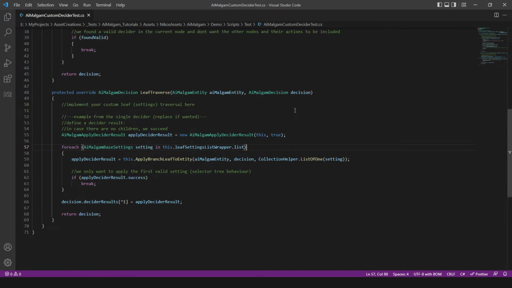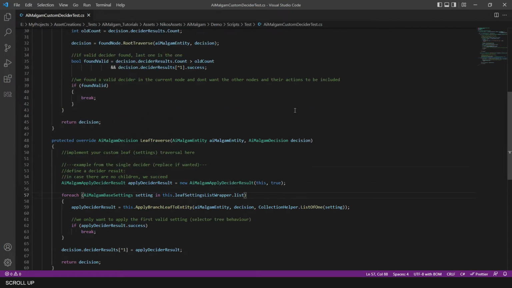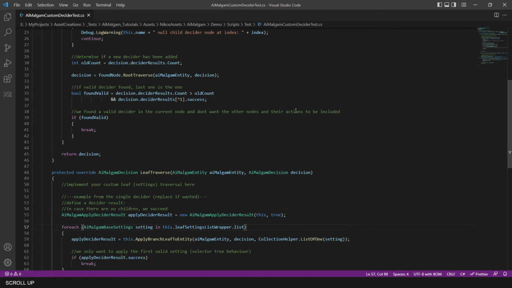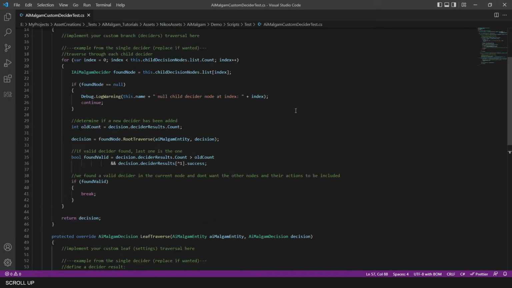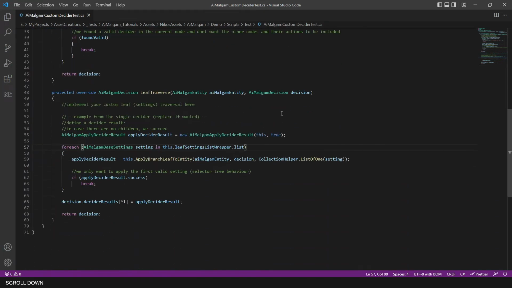So you can implement your own custom priority or traversal logic in the respective method and how the lists are handled. For example, the random decider randomly picks an item from the list, and the score decider selects the list item which has the highest condition result score.